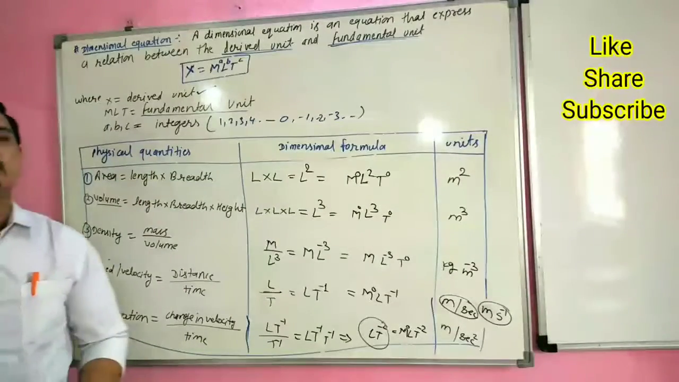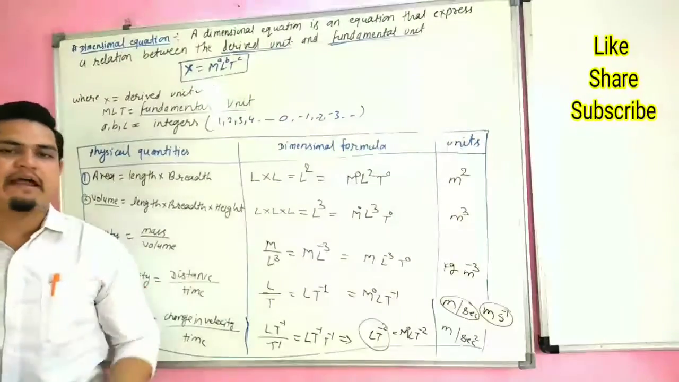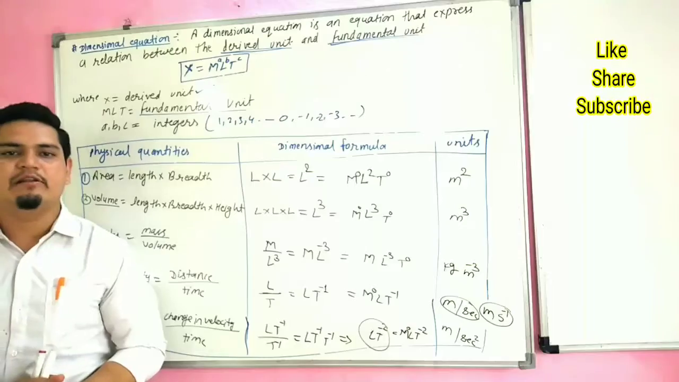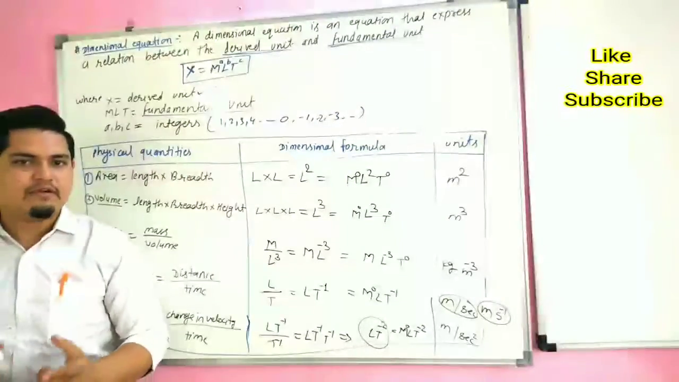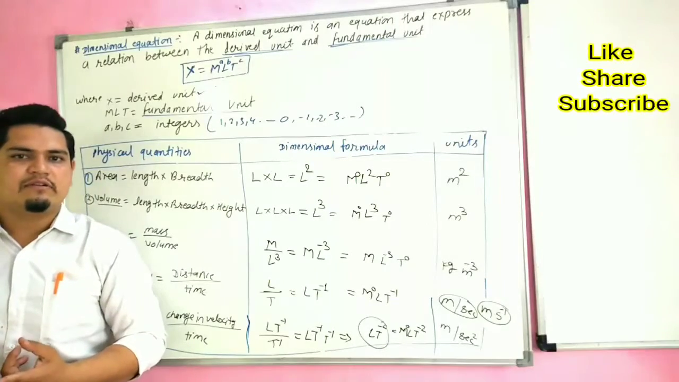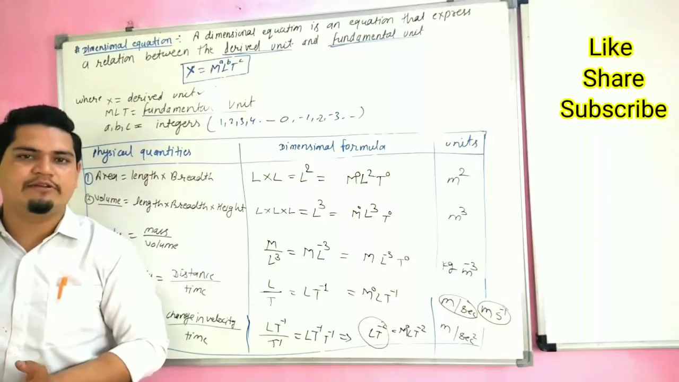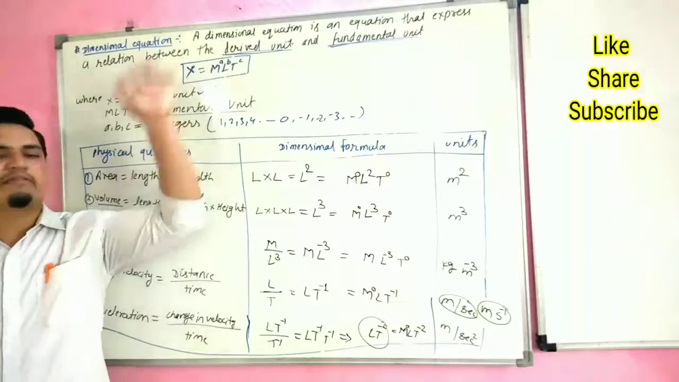So we can calculate the dimension of any derived unit in terms of fundamental units. This is called dimensional equation. When we calculate a derived unit in terms of fundamental units, it is called dimensional equation.